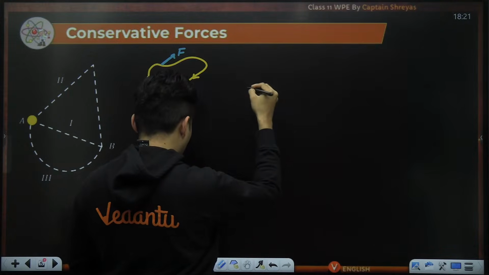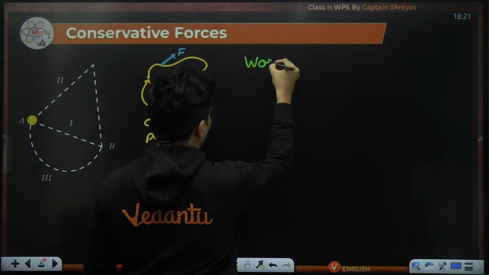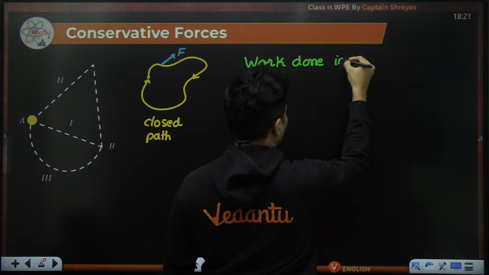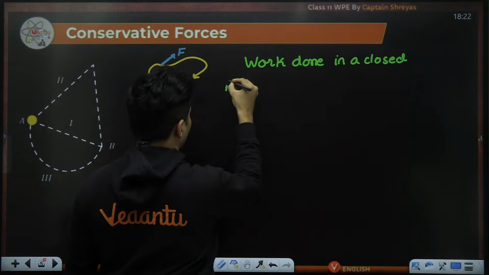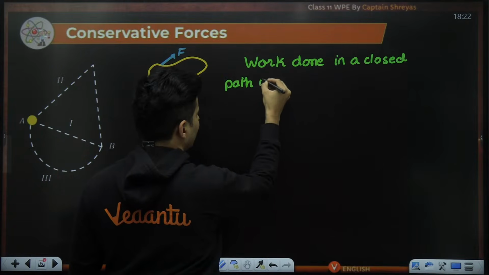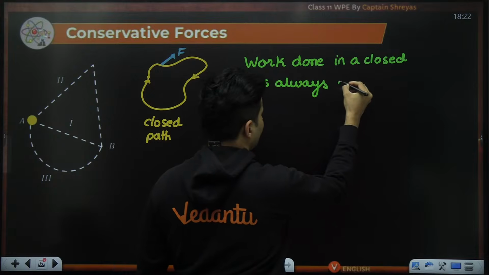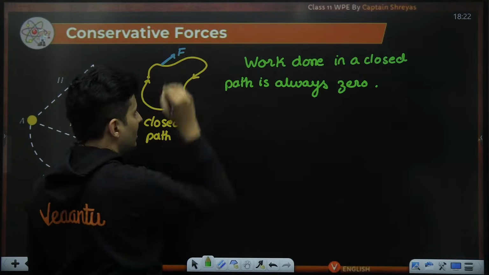If the work done in a closed path is always zero, then it is said to be a conservative force.